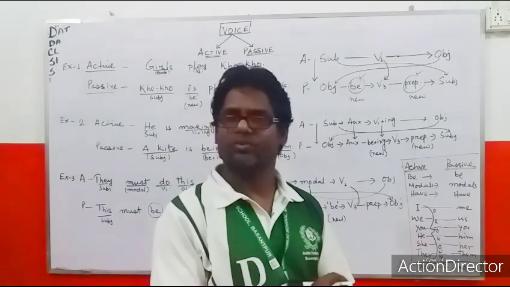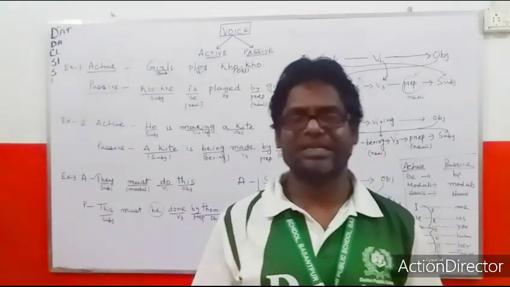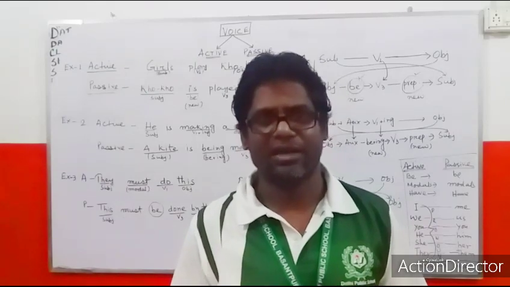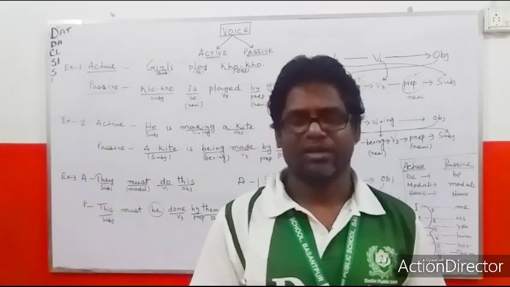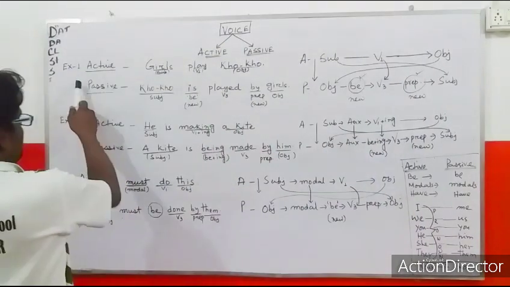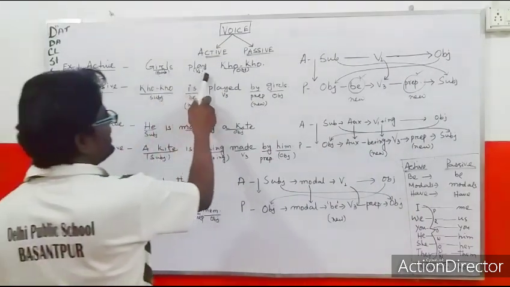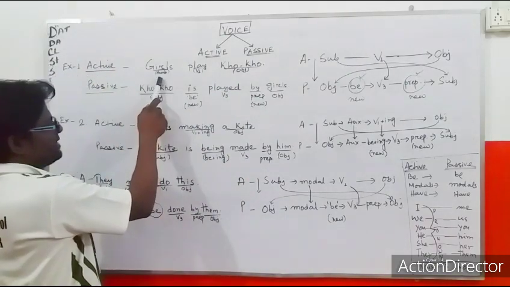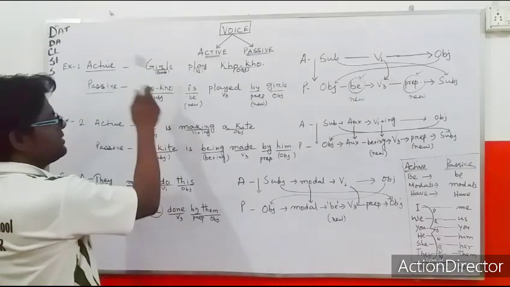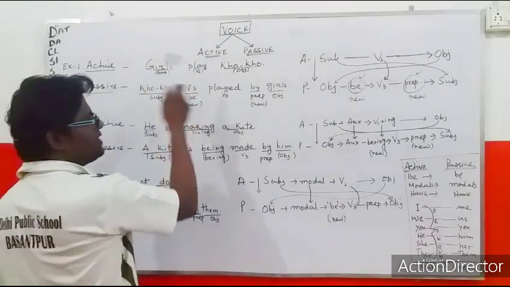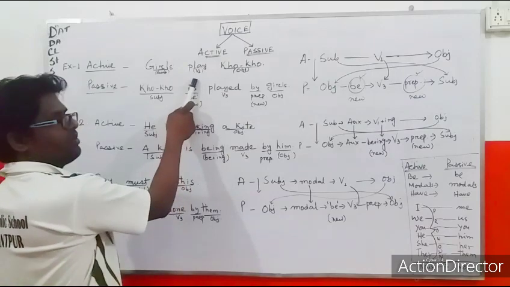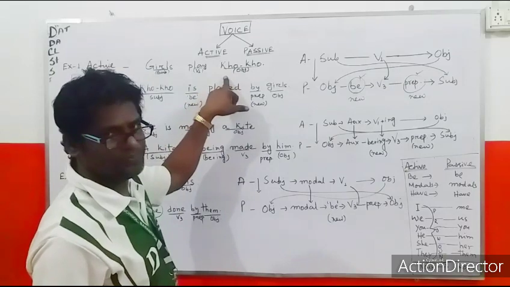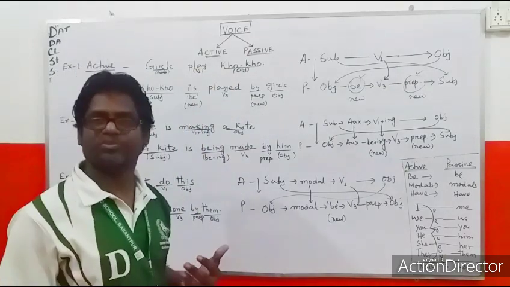Okay. So before discussing the details, I want to give you some examples so that you can clearly understand what is active and what is passive. So here is the first example given: active. Girls play Kho-Kho. Here in this sentence you can clearly see the subject is girls, and the verb is play, and this is the first form of the verb play. And what is the object? Object is Kho-Kho.